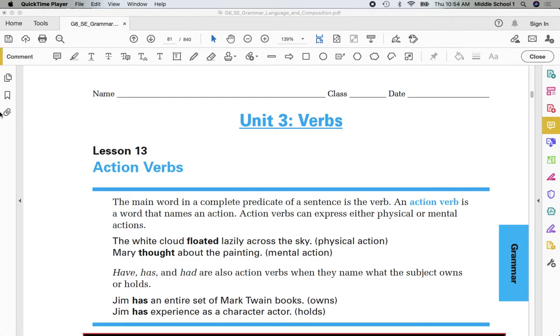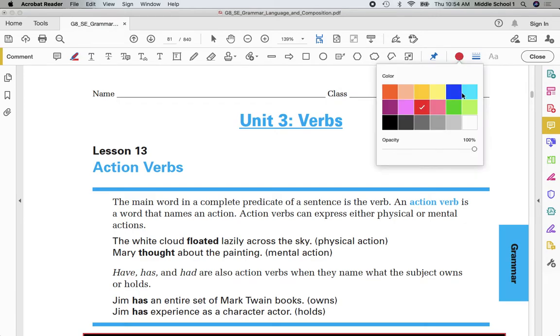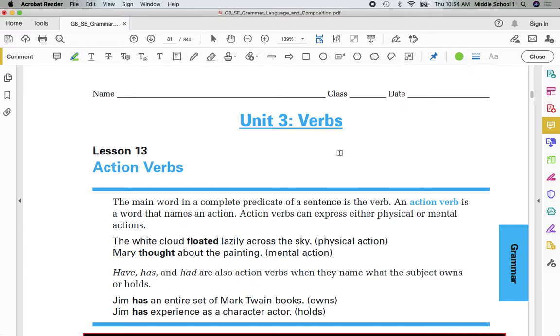The main word in a complete predicate of a sentence is called the verb. An action verb is a word that names an action. As we mentioned just a couple of minutes ago, these can be mental or physical. The white cloud floated lazily across the sky. Mary thought about the painting. We notice that both of these are verbs, but one has an action that can be seen, the other one is of the mind.